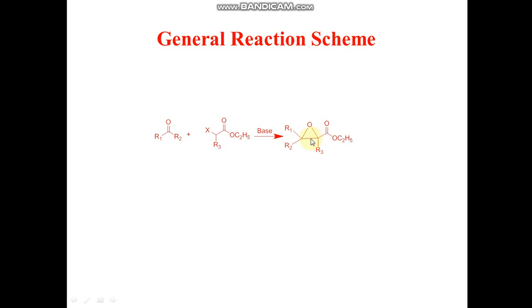Both these carbons and the oxygen form a three-membered ring which is called an epoxide. You can see that this epoxide group is present at the alpha and beta carbon with respect to the ester group. So that's why we call this compound an alpha beta epoxy ester.